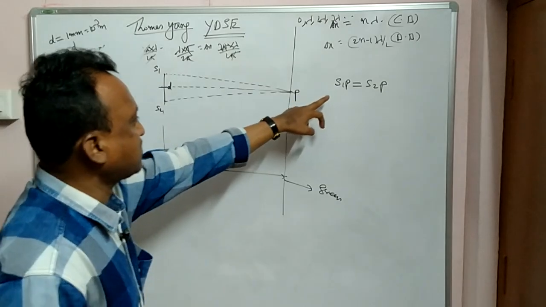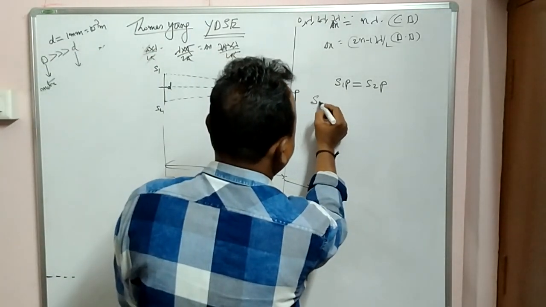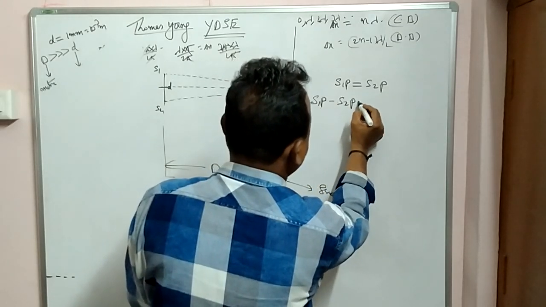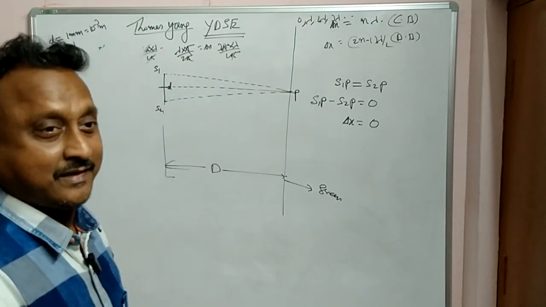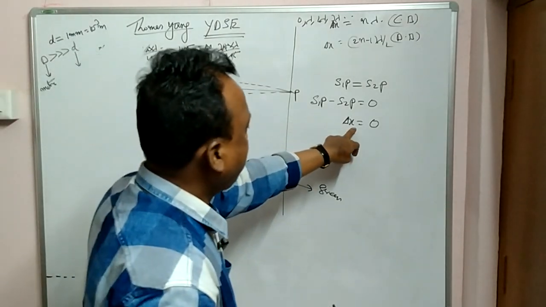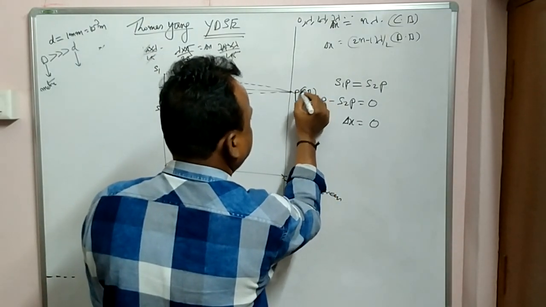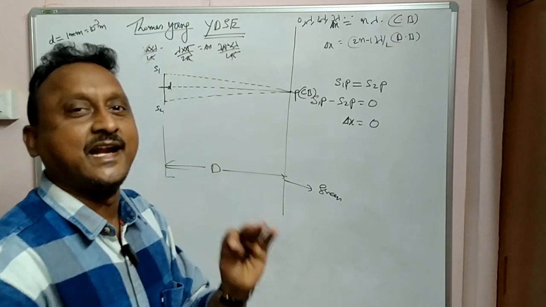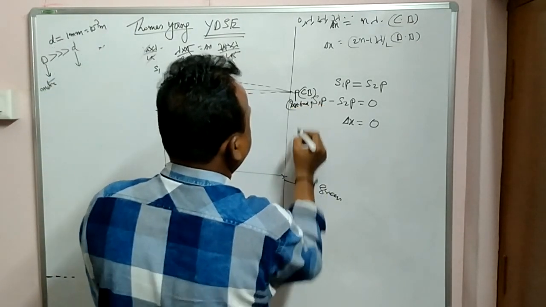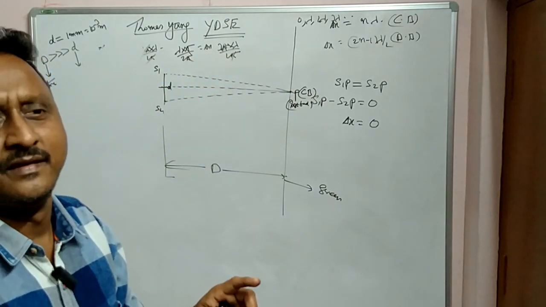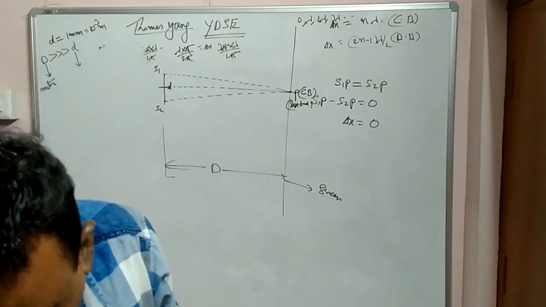So now if you observe it from the geometry, S1p is equal to S2p. And how much is the path reference? S1p minus S2p is equal to 0. So delta x is equal to 0. Okay? So here, no path reference, 0, means here the central bright is formed. At this point what happens? Central bright band is formed at point P. Clear? So here the path reference is 0. Let us go to the next case.